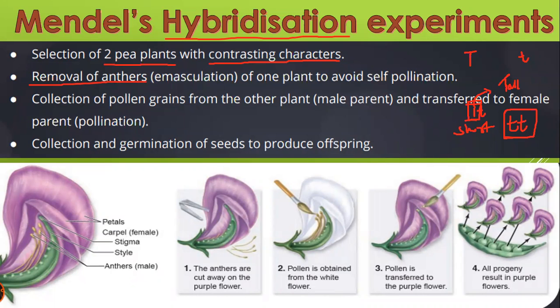Nobody knows. Okay. Anther is nothing but the male reproductive part of a flower. Androecium, the male reproductive part of a flower, is anther. Clear? So Mendel took one pea plant, a bisexual plant, and he just removed.